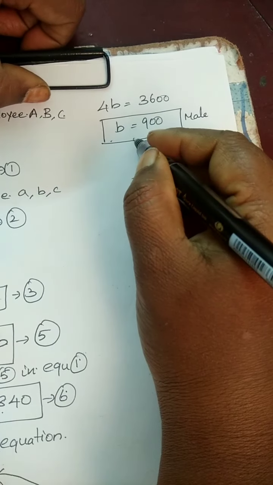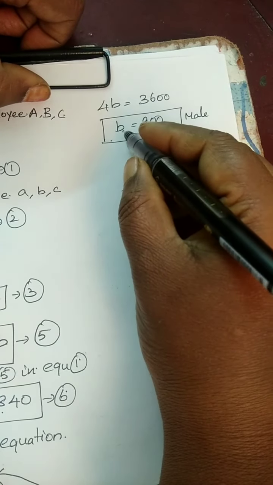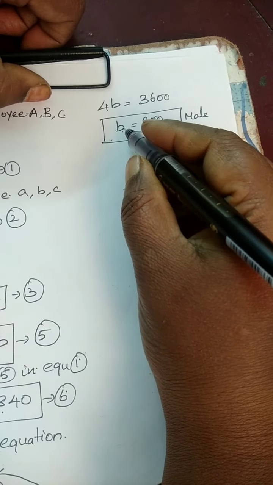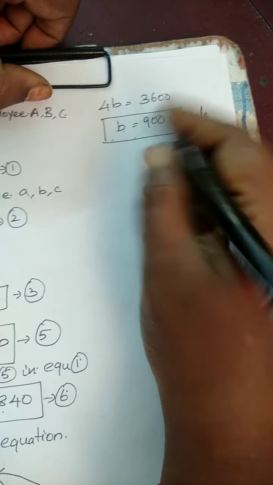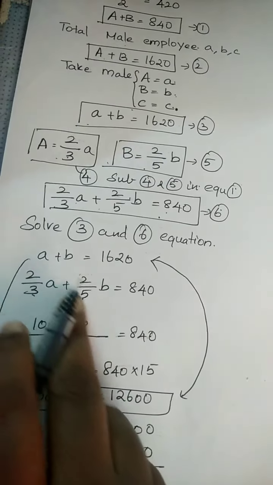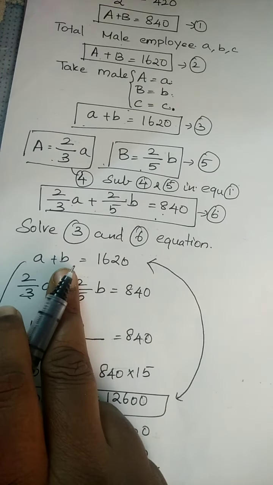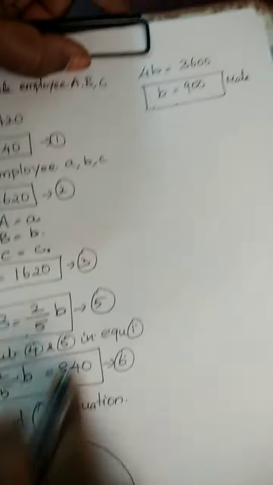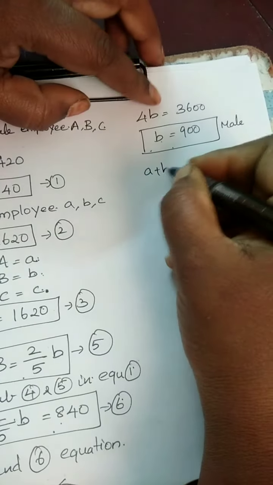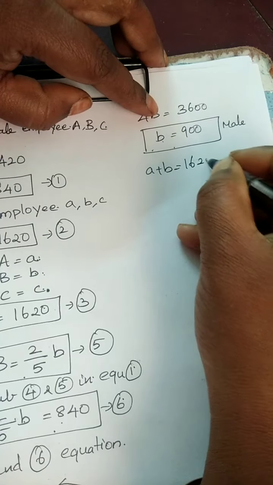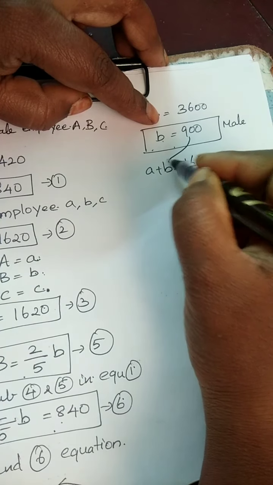Now we are going to substitute. A plus B is equal to, what's the value? 1620 here. A plus B is equal to 1620. Now we are going to substitute B value 900 here. So now A plus B is equal to 1620. Substitute this 900 here.